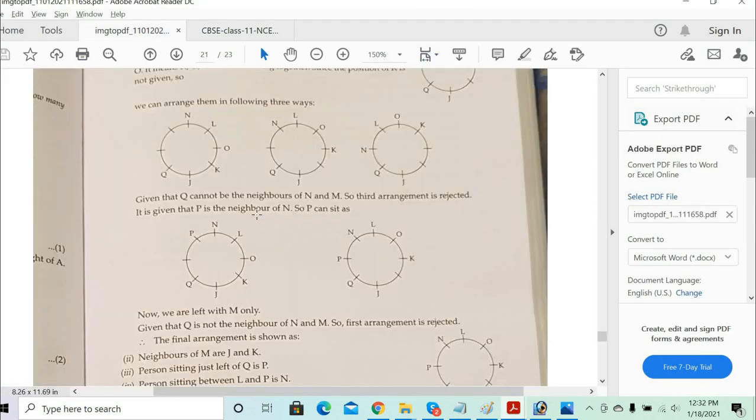Q cannot be sitting next to N and M. So of all the three arrangements we have noticed, can you see the last arrangement has Q and N together? So that is gone. Clear? Any questions, any doubts?